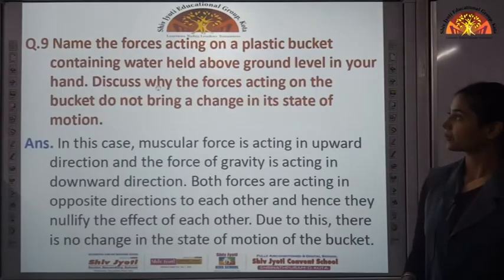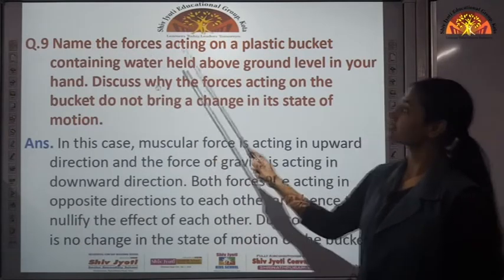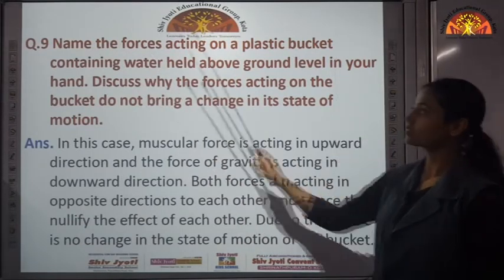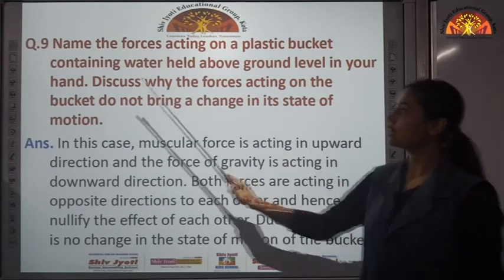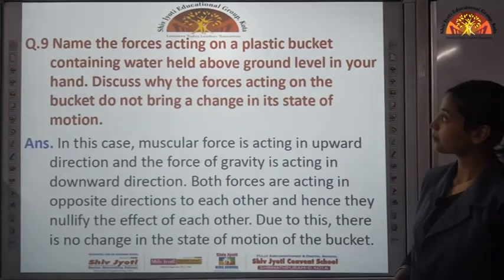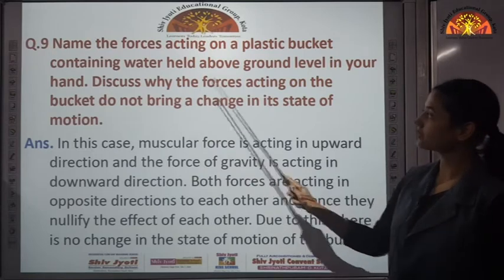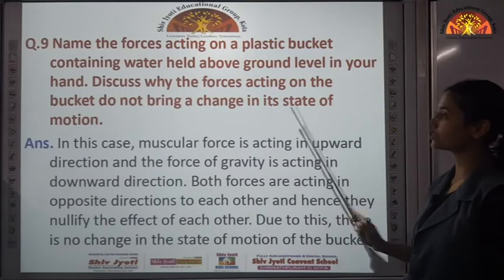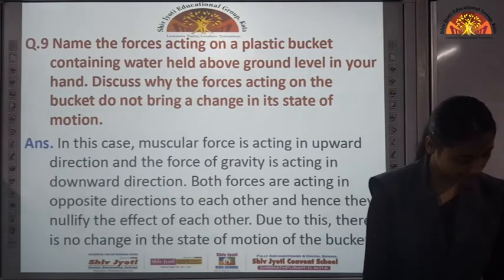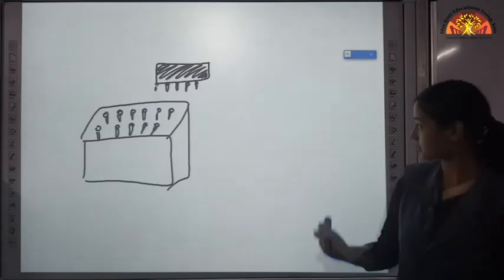Then, name the forces acting on a plastic bucket containing water held above ground level in your hand. Discuss why the forces acting on the bucket do not bring a change in its state of motion. First, understand what has been asked in this question.